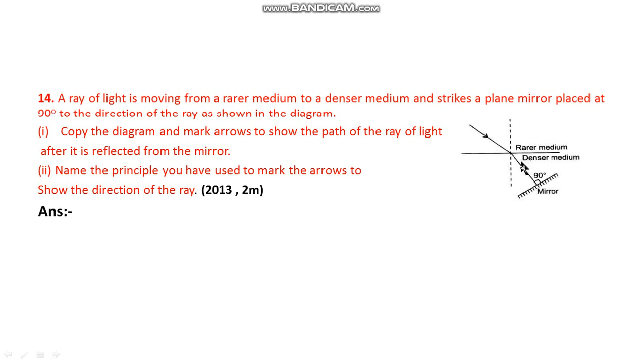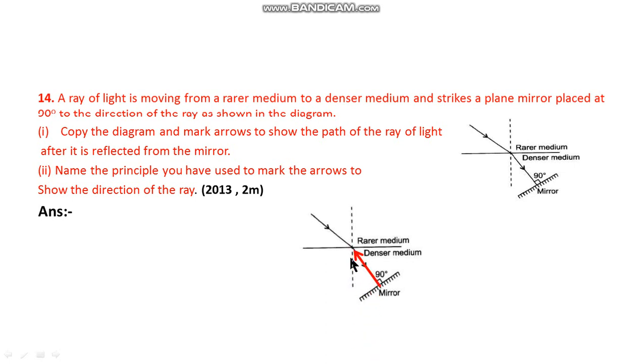A ray of light comes from the rarer medium to the denser medium, and here there is a plane mirror that is at 90 degrees to the refracted ray. So when we keep a plane mirror here, it reflects back in the same direction it came from. It retraces.